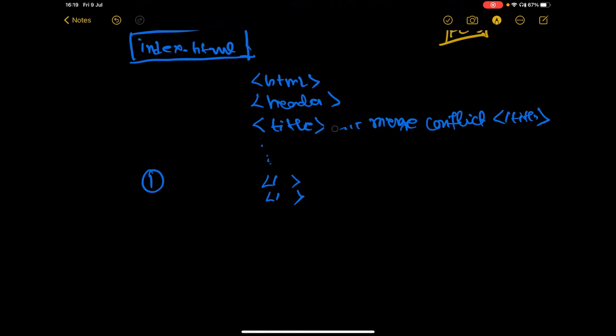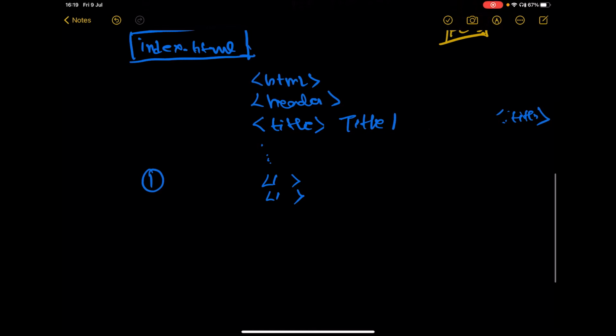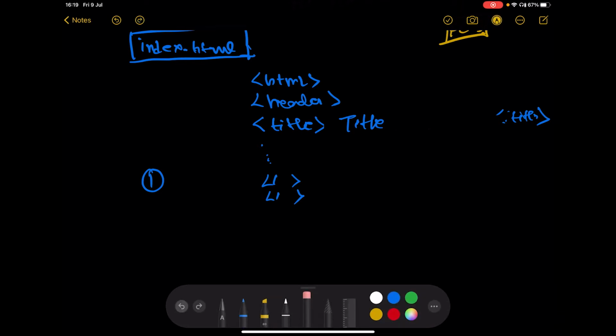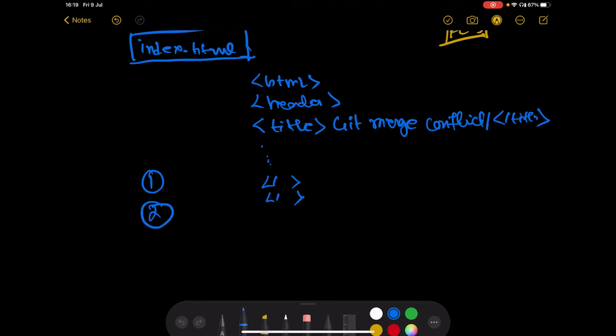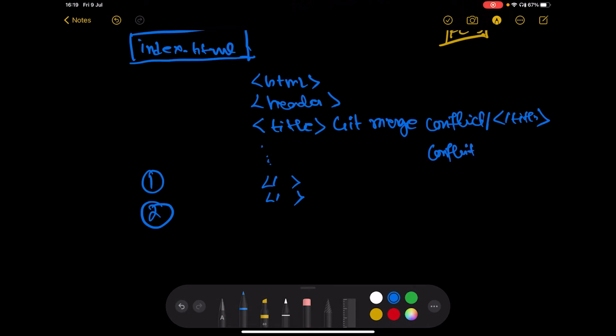Change the whole message and he puts a totally new title on it. Let's say the new title is title 1. No, leave it. Let's go back. Actually, not title 1. Say this is the title. This was the title, right? Git merge conflict. So he makes the change of conflict 1, right? Let's say conflict 1 is there, and the guy number 2 changed this conflict to conflict 2.